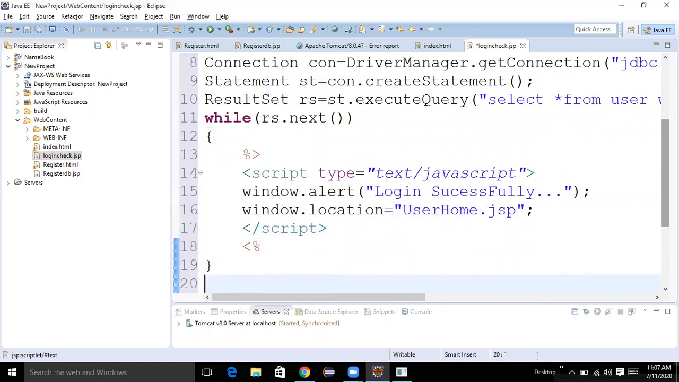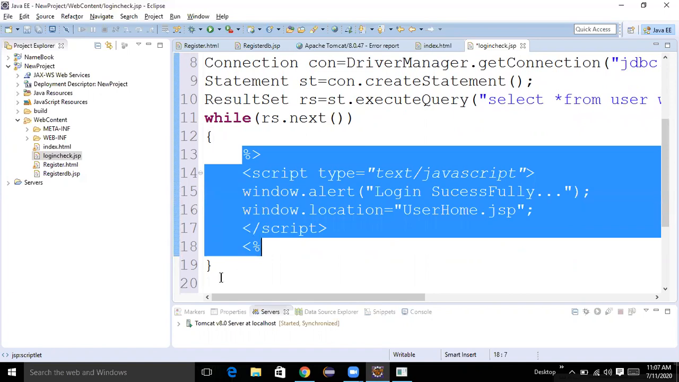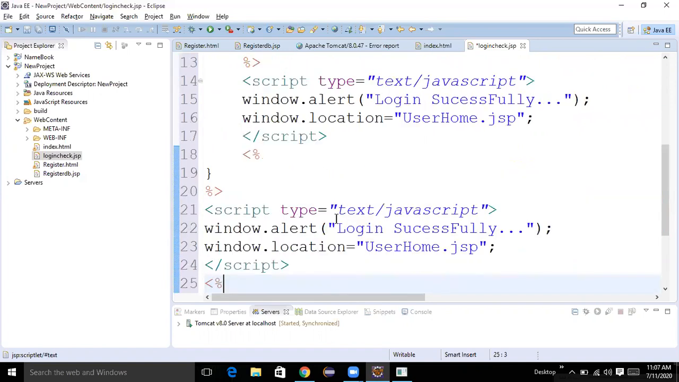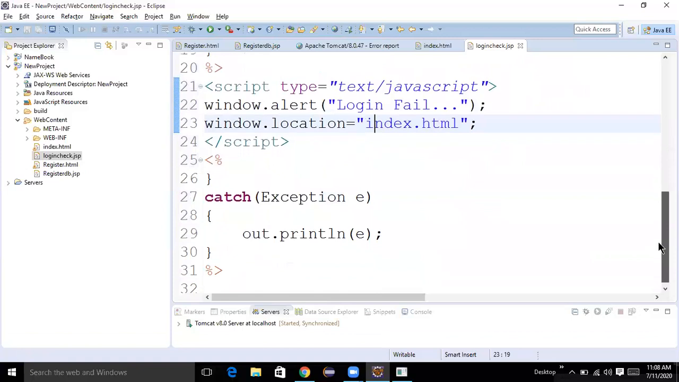If it is not correct, at that time we need to show the alert, login fail. So here I want to show that: login fail. At that time, it has to go to index only, where we log in, right? It has to go to that page. Everything correct?